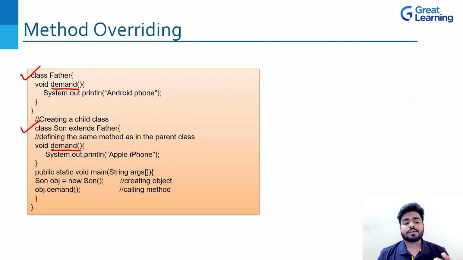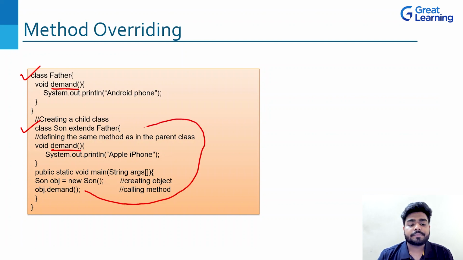Now what we are doing, we are creating an object of our son class. Because we have created the object of our son class, obj.demand will go where? Obj.demand will directly go to our son's class and will find whether the demand method is there or not. And you can see that there is a method demand, it is printing Apple iPhone. So obviously the printing will be Apple iPhone. This will be the output. What will happen to this? Nothing will happen to this. If the object is created of father, obviously Android phone will be printed, right?